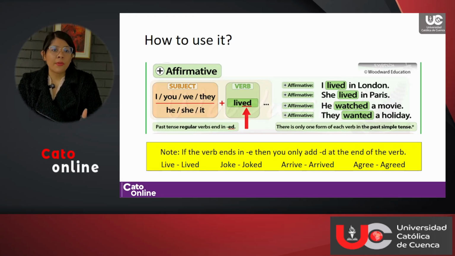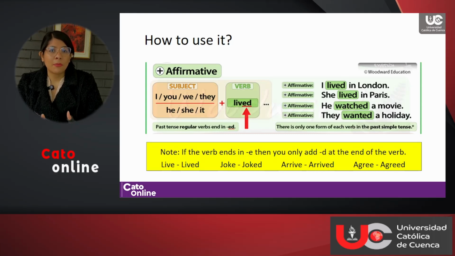So, for the affirmative, you are going to have the following structure. First, you're going to have a subject. Remember that it can be a pronoun like I, you, we, he, she, they, it. A name like Roxanne, John, George. Or you can maybe refer to someone else, like when you say the teacher, the president, the bus driver, and so on. And then you're going to use the verb in the past tense. Because these are regular verbs, that means that they're going to end in ed.